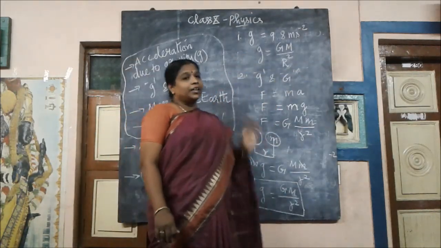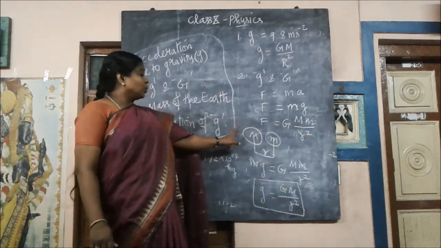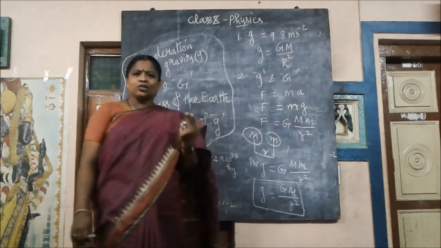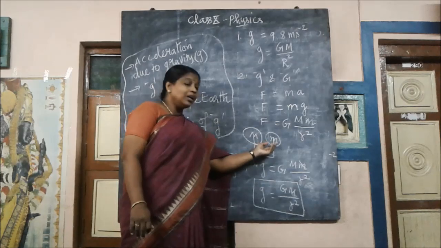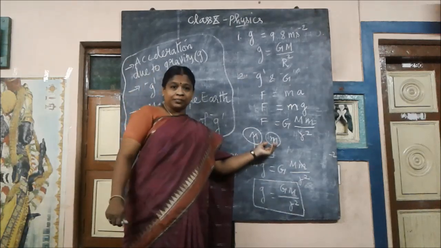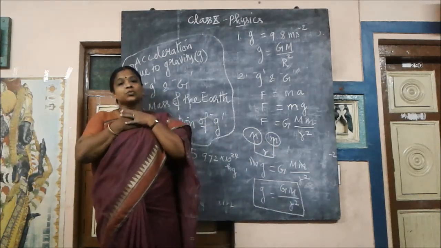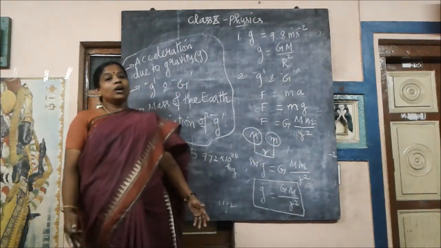How we are getting that formula, that is what we are going to do now. A very important question. If we take two bodies, let us take two planets. One may be the earth and one may be a body near the earth. Consider me as one of the objects. I am on earth.